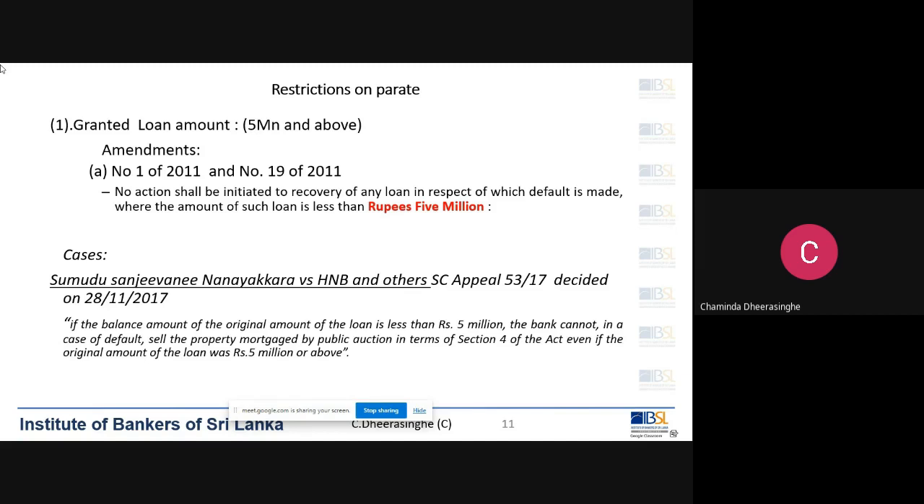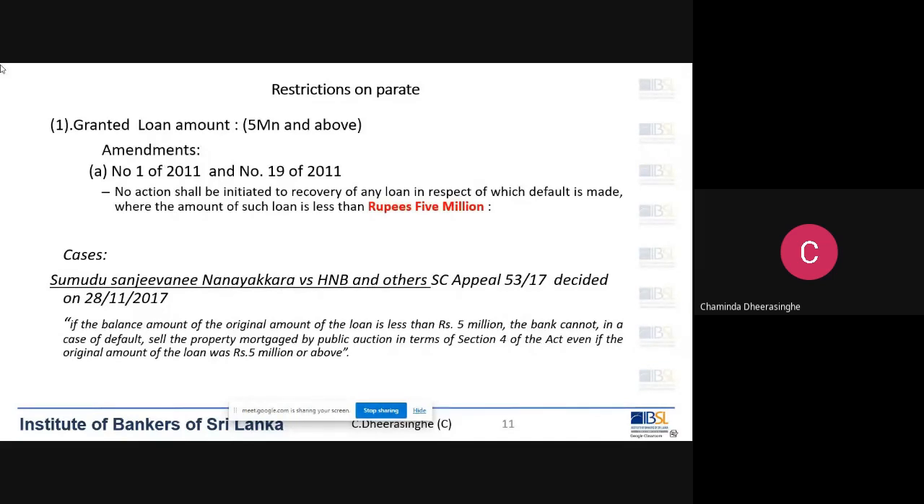In a situation like that, when you consider the facts of the case, it seems that I have put a company in front as a borrower and obtained the loan, and I have utilized the loan. I have been benefited from the loan. So in a situation like that, we can go parate.